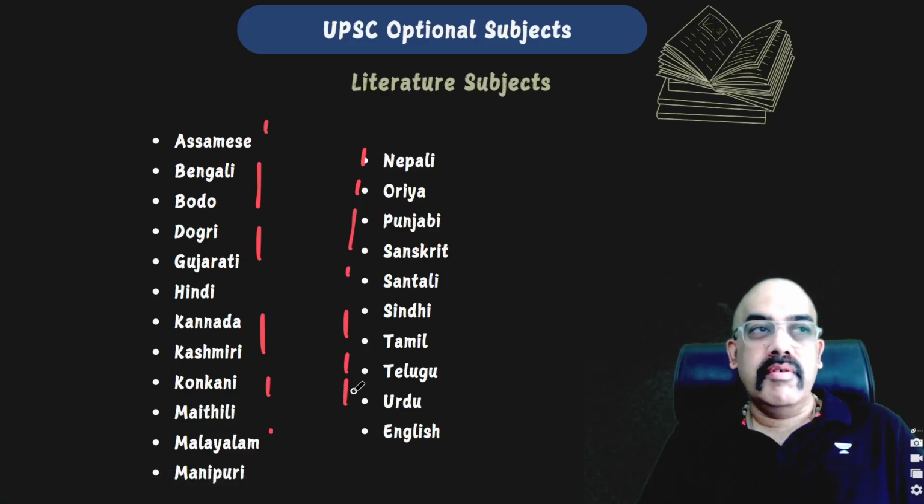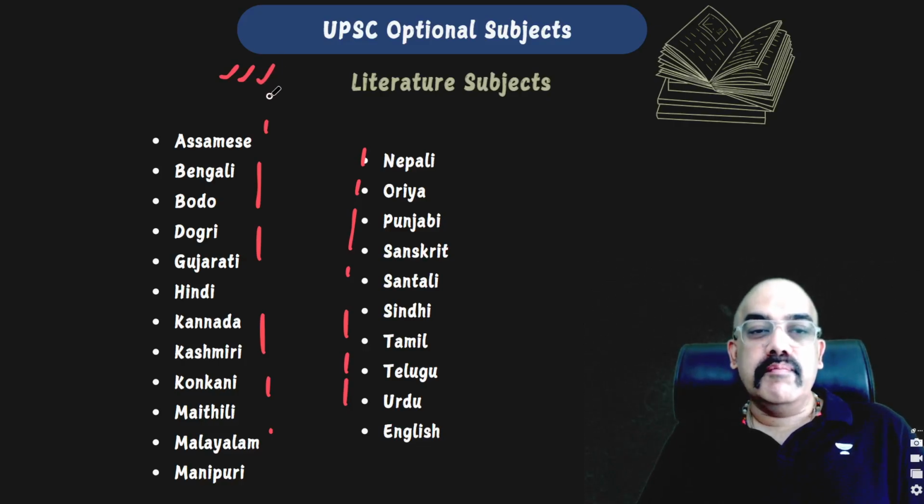Before you become very happy with the large range of subjects made available to you, please remember all of these subjects are not to be studied merely cursorily. These are not subjects you can read superficially.